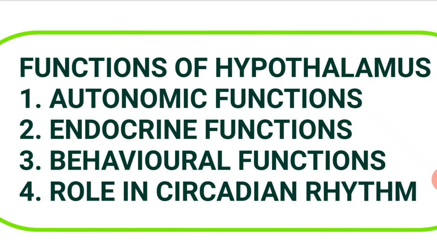Regulation of sexual behavior and reproductive functions. Hypothalamus causes continuous release of GnRH in males at puberty. In females, it causes cyclical release of GnRH at puberty. The hypothalamus is also responsible for typical male or female type of behavior. It also helps in lactation by releasing prolactin releasing hormone or inhibiting the release of prolactin inhibiting hormone.